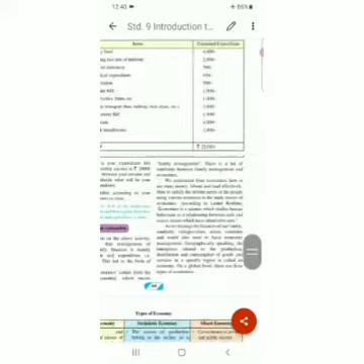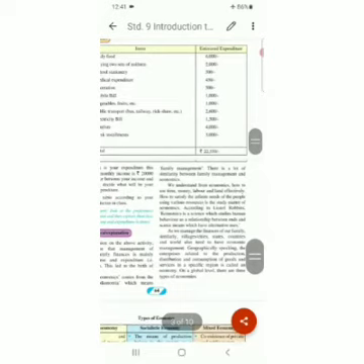What did Lionel Robbins say? Economics is a science which studies what? Human behavior. It studies human behavior as a relationship between what? Ends. Ends means what? The unlimited wishes or unlimited wants of human beings, and scarce resources or scarce means, resources or things to satisfy the wants.